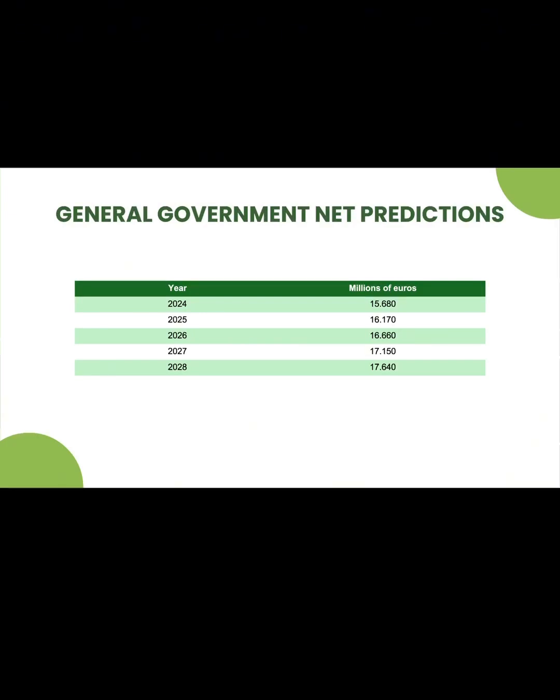By 2024, net debt is projected at 15.78 billion euros, increasing to 16.17 billion in 2025, reaching 17.64 billion euros in 2028. This moderate increase could indicate an increase in demands for public financing or key investment. Is it vital to monitor that increase to ensure long-term fiscal viability?